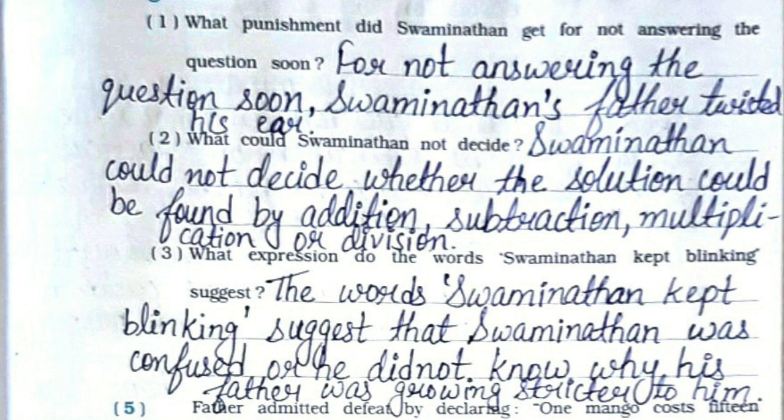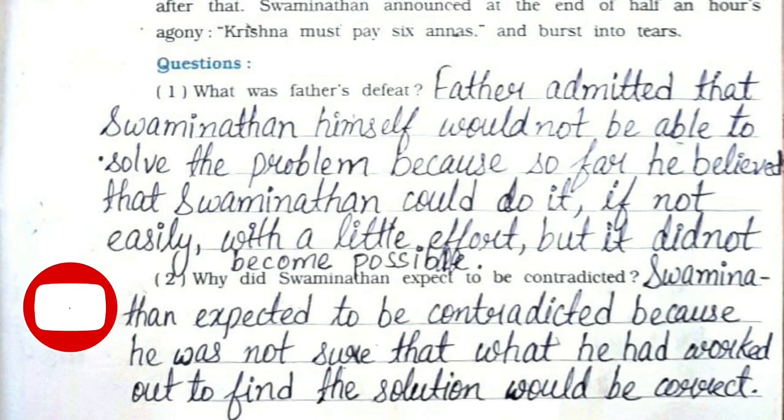Third, what expression do the words Swaminathan kept blinking suggest? The words Swaminathan kept blinking suggest that Swaminathan was confused or he did not know why his father was growing stricter to him. Now, fifth paragraph question answers.